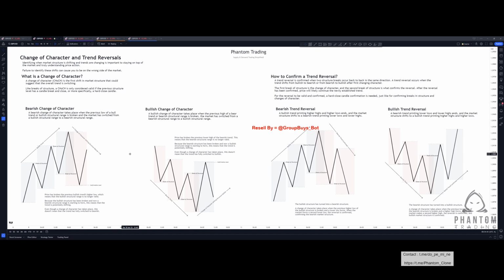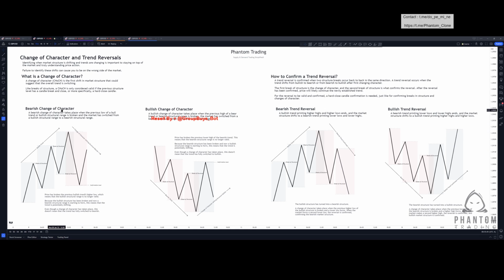So the first thing we need to discuss is, what is a change of character? A change of character, or a CHoCH, is the first shift in market structure that could suggest that the overall trend is switching. Like breaks of structure, a CHoCH is only considered valid if the previous structure level has a candle break and close, or more specifically, we see a hard close candle confirmation. Let's talk about a bearish change of character first.